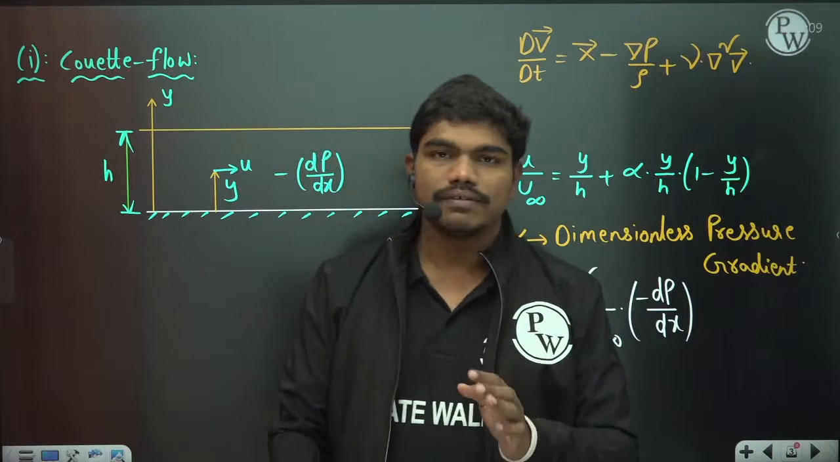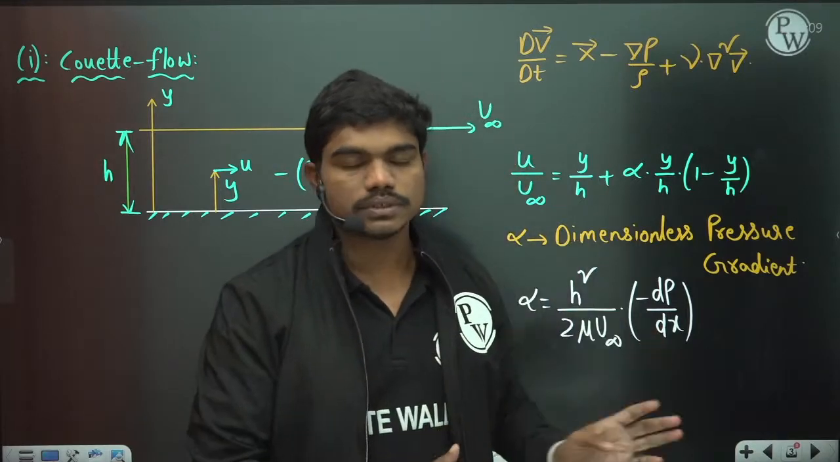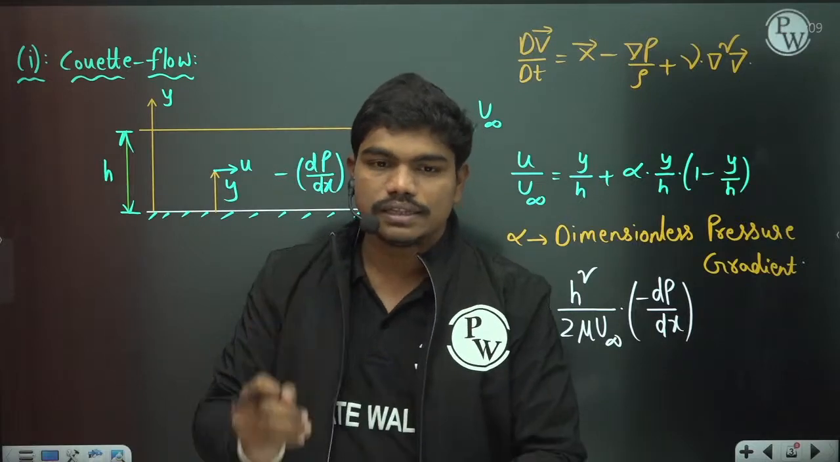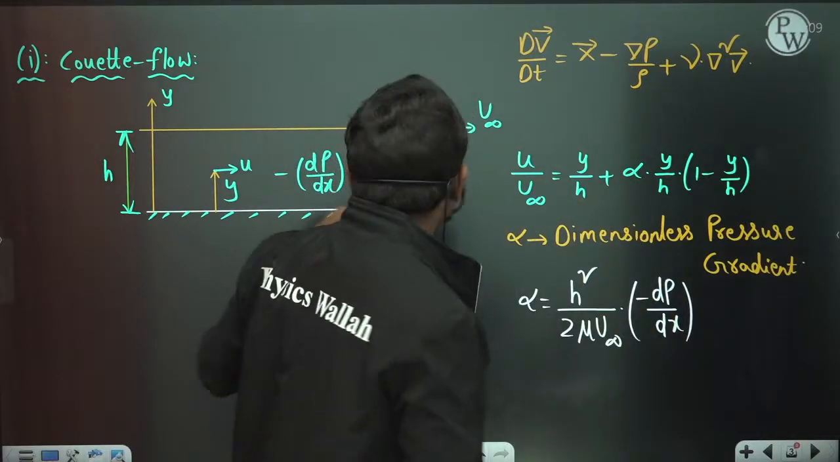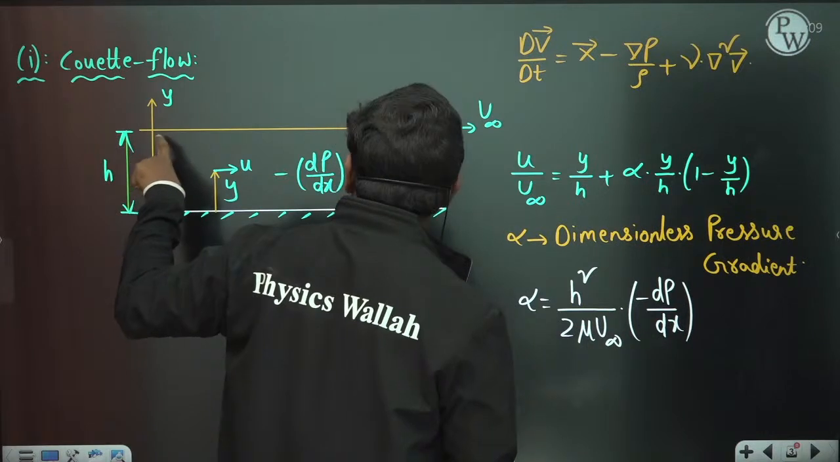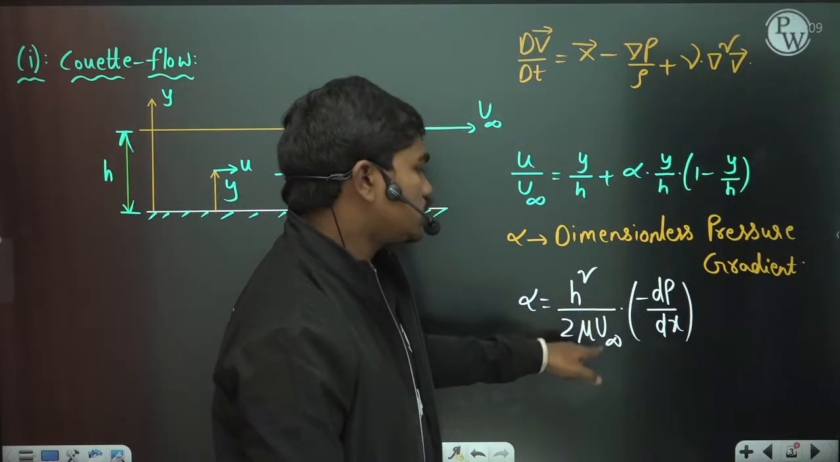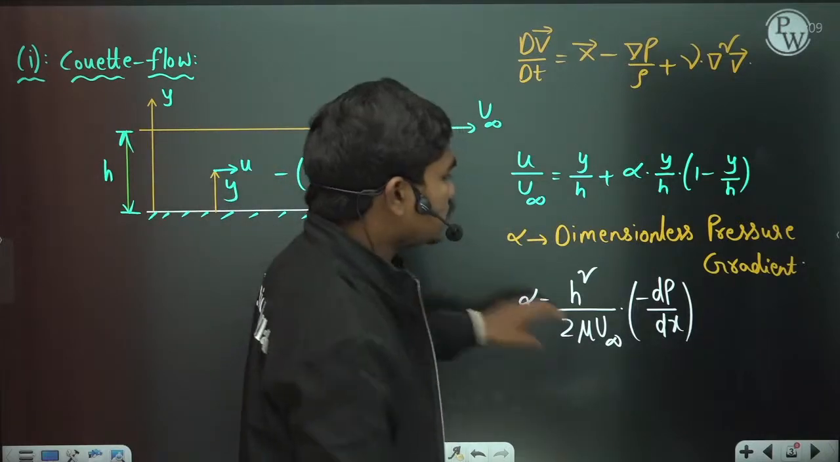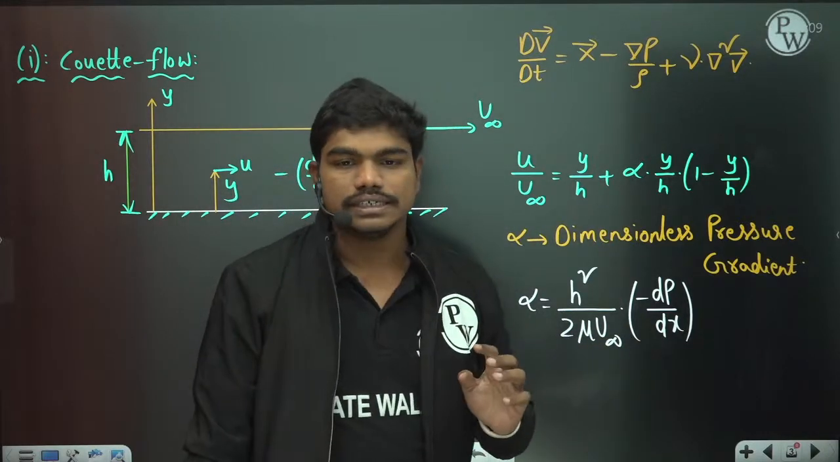But right now, whenever we are talking about any situation with a fixed plate and a movable plate, this is the nomenclature that I'm going to use: h is the distance between the plates, mu is the dynamic viscosity, u infinity is the free stream velocity, h is the gap between the plates, dp by dx is the pressure gradient. Clear?